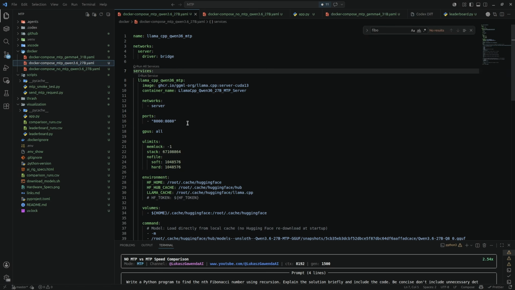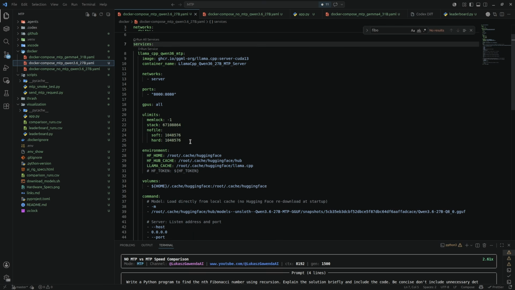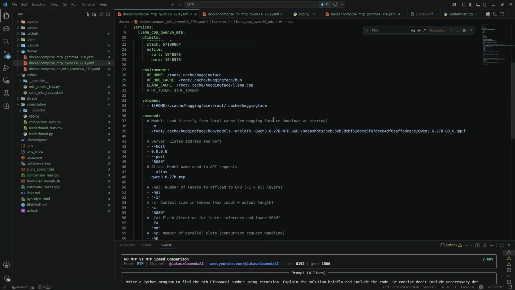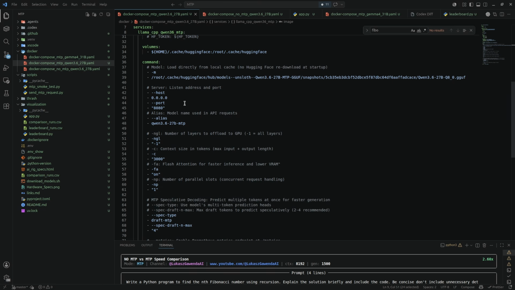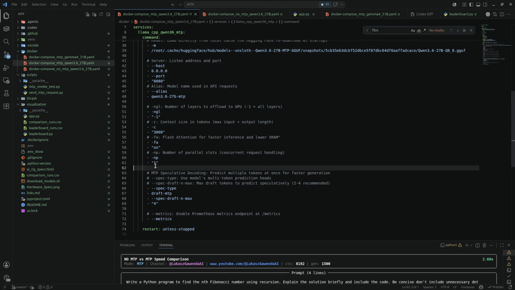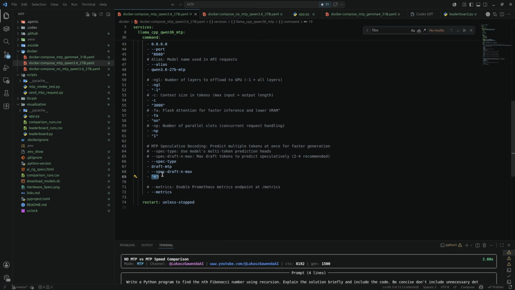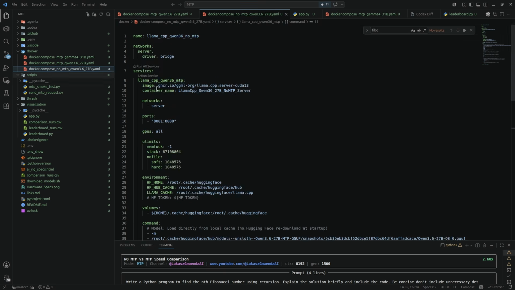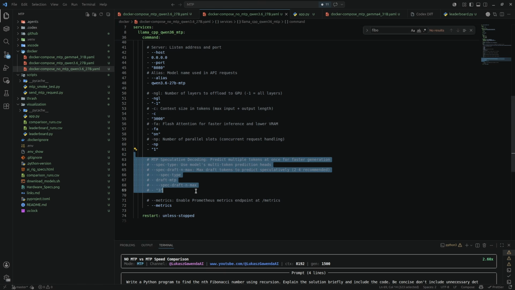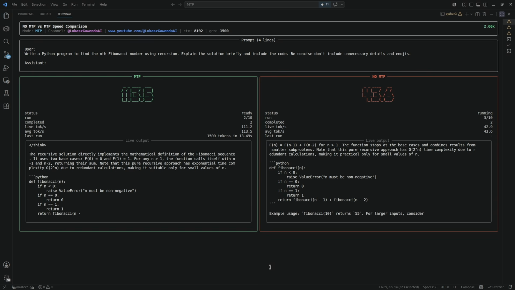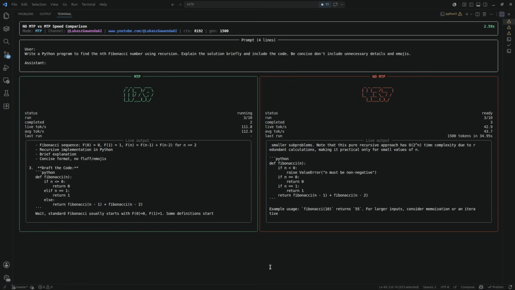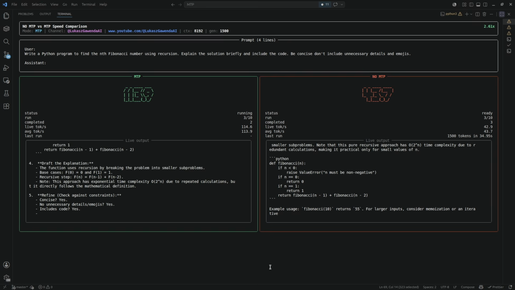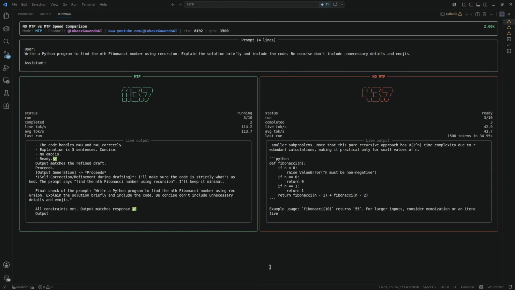Here we have the MTP version, and as we can see, we use the server CUDA 13 image, and it has MTP support because I checked it in the flags. We set the context to 3000, turn on flash attention, 1 parallel slot, and right now I'm setting draft-n-max to 4, and the only difference with no MTP is that this is commented out. Now this is the app test that I'm running, and it's currently executing the Docker that I showed you.